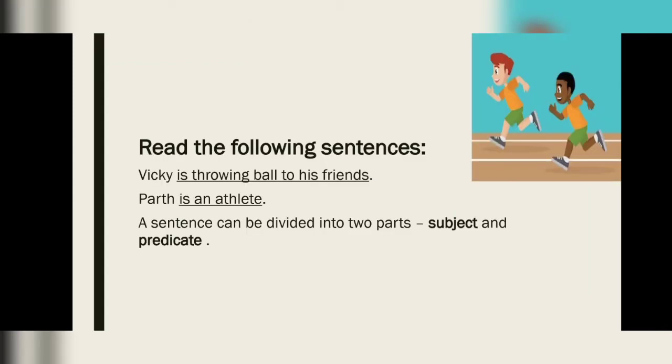Read the following sentences. Vicky is throwing ball to his friends and Parth is an athlete. In these two sentences you can see one part is underlined: is throwing ball to his friends. This part is underlined, and Vicky is not underlined. Parth is not underlined, and is an athlete is underlined. So a sentence can be divided into two parts. One is subject and another is predicate.